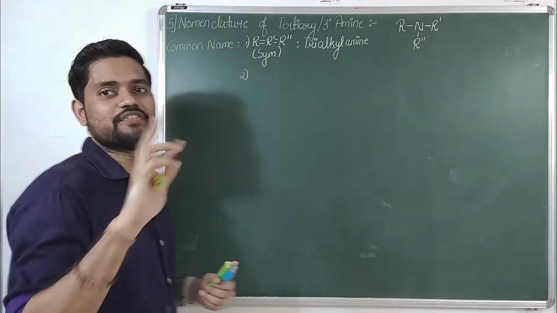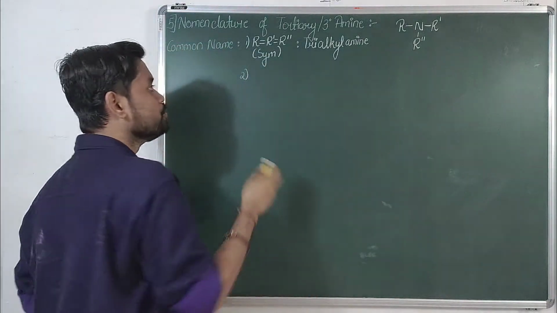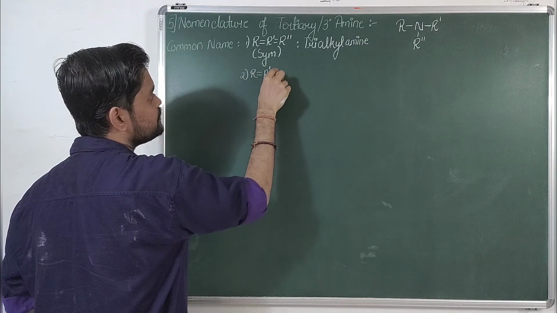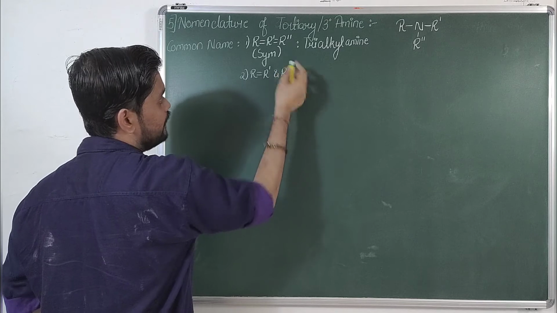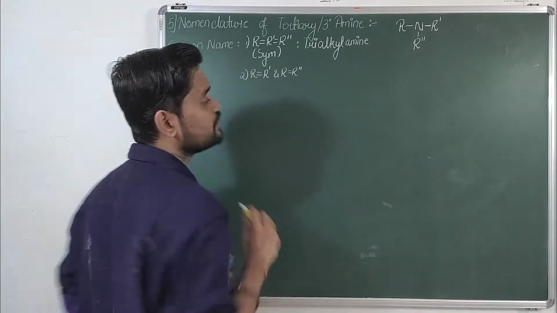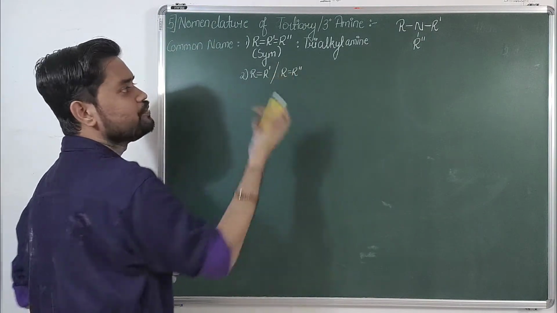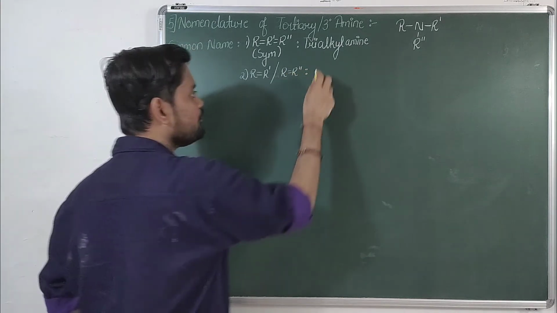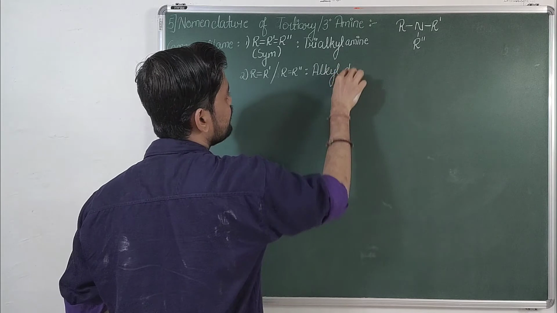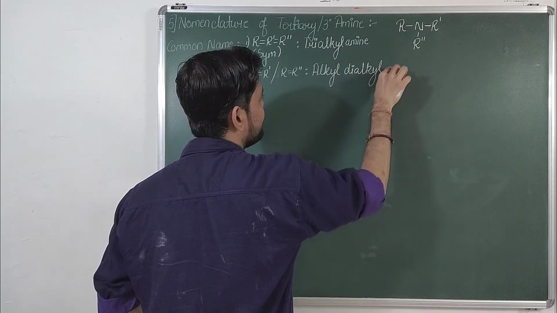Second, if either of the alkyl groups are same, if either two of the alkyl groups are same, then you can mark it as, what I am trying to say is, suppose if R is equal to R dash and R is equal to R double dash. Okay, if either of the two alkyl groups are same, then you will be marking as alkyl, dialkyl amine.